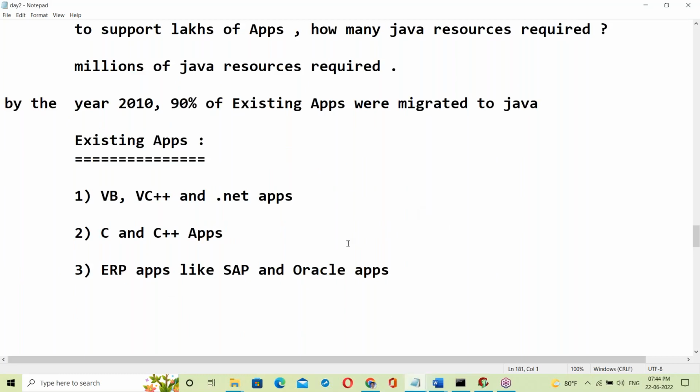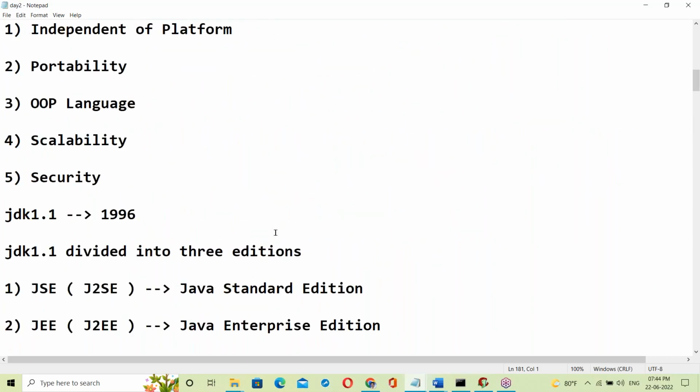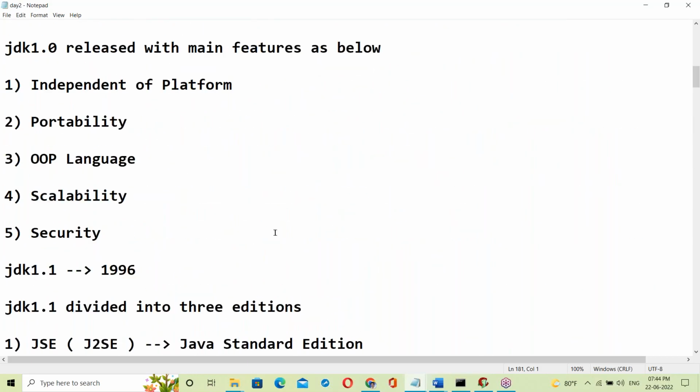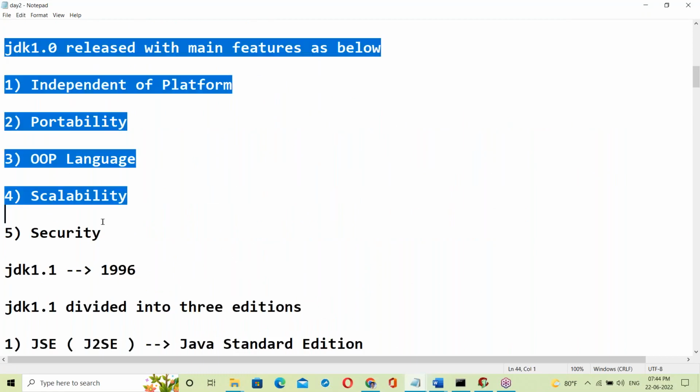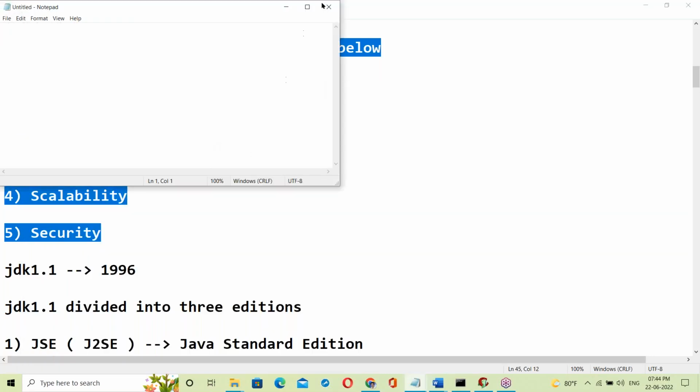Yes, all the Java history was discussed. Today let us start with Java features. So today's topic is this one.